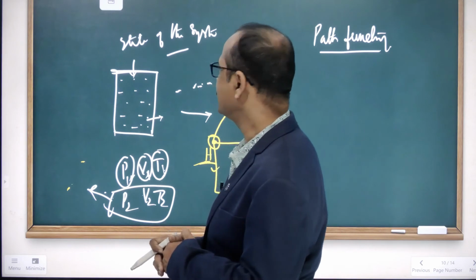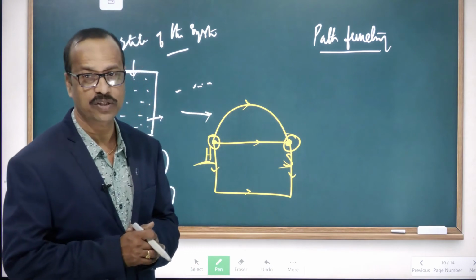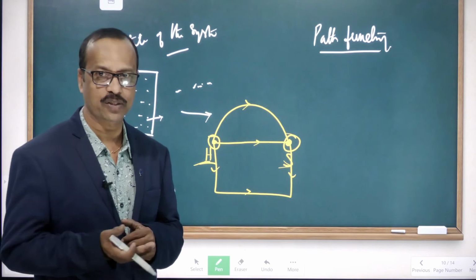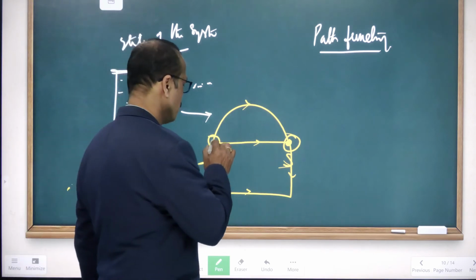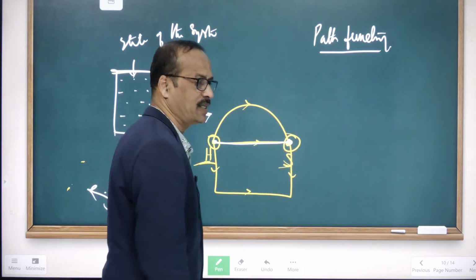So that is the state of a system. But now see path function. Path function is where it plays an important role in which path you went. For example, you are starting from home, and in which path you went to the school is important here.